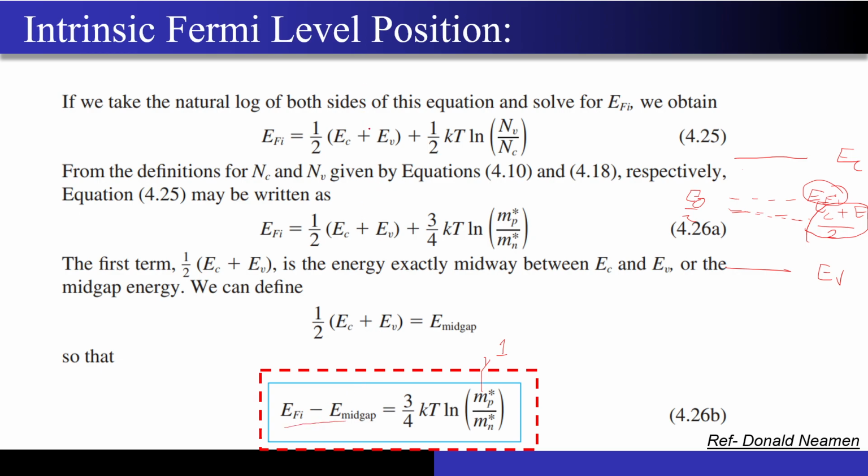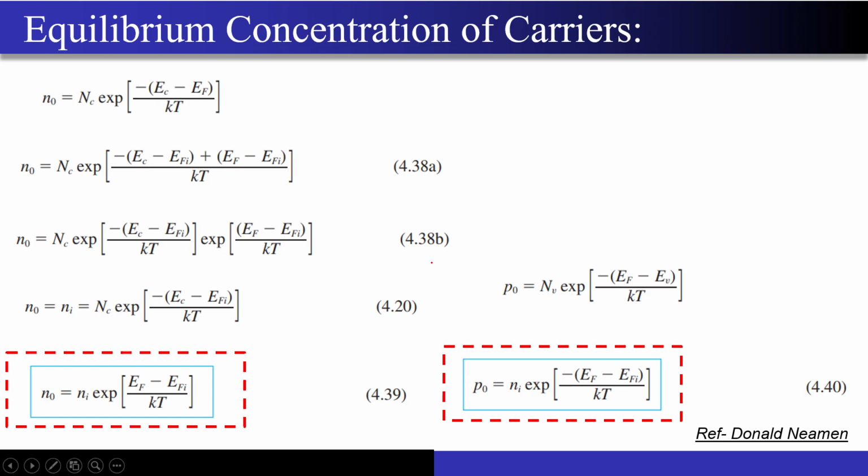So if you follow this derivation, and the moment you put EC plus EV by 2 as the E mid gap, you will have an expression of the difference in the energy levels of the intrinsic Fermi level and the mid gap level. And just remember this formula, it is nothing but 3 by 4 kT ln of mp star upon mn star, right? And now there was one more way we can find the carrier concentration, right?